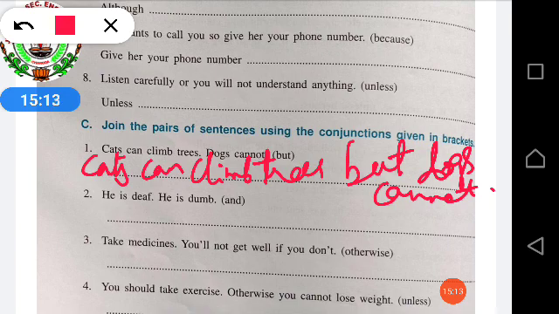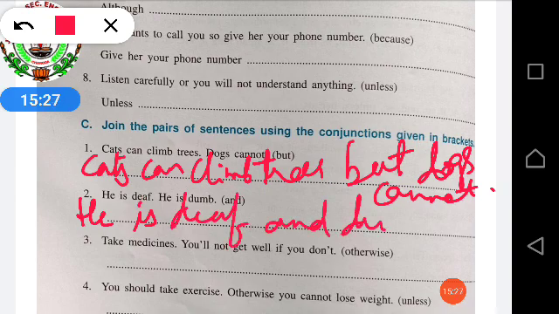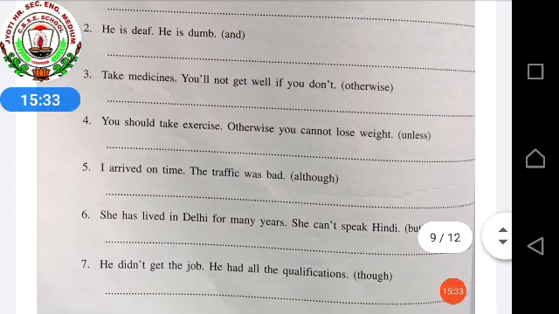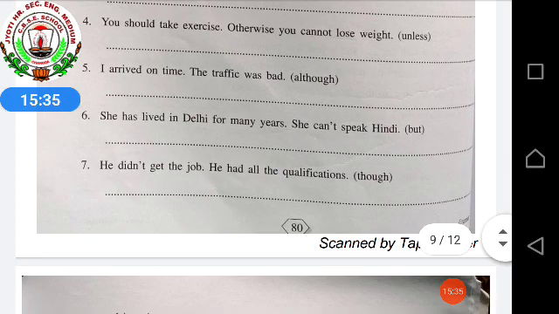Okay, in this way you have to join the pairs of sentences using the words given in the bracket. He is deaf, he is dumb. So it will be: he is deaf and dumb. Understood how to do? So in this way, the rest of the questions you people will be solving by yourselves.